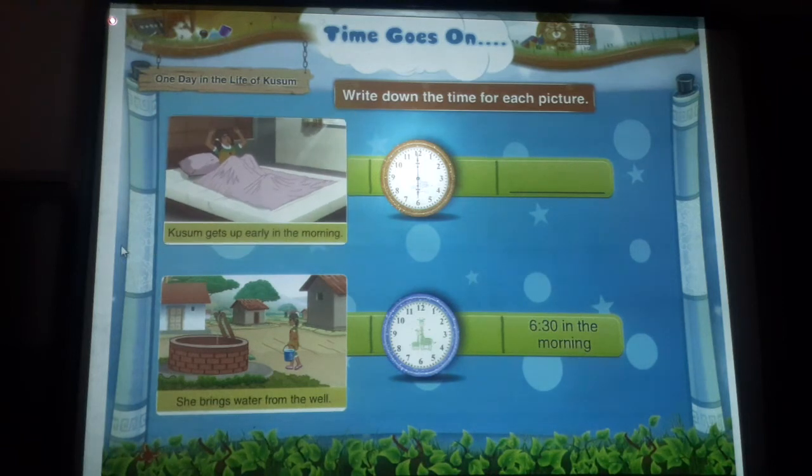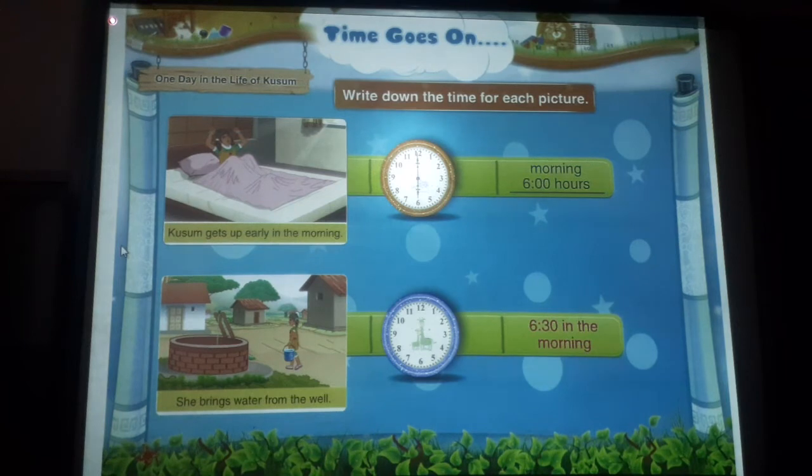Kusum gets up early in the morning. Look at the clock. The hour hand is at 6 and the minute hand is at 12. So, the time is 6 o'clock. Morning 6:00 hours, like this.